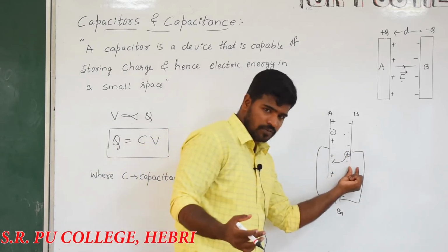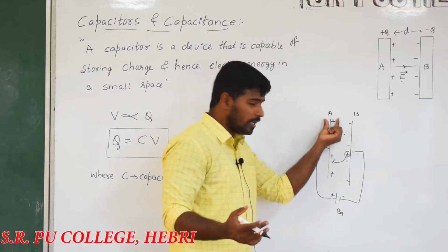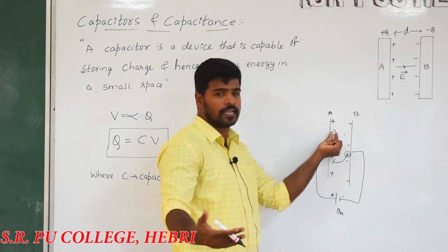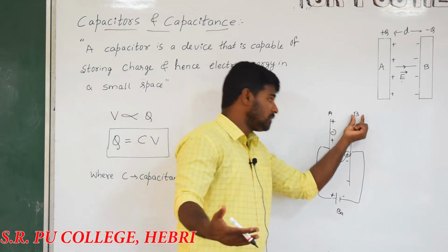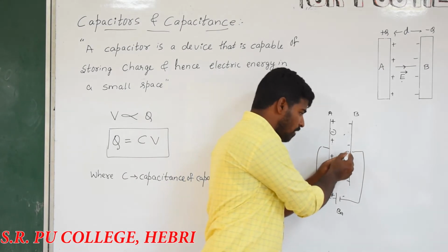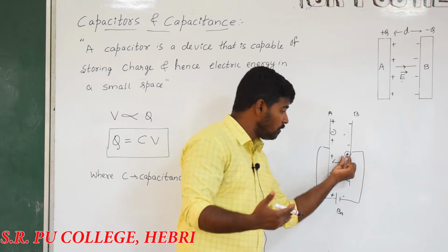During the process of charging, the conductor A is a positively charged conductor, but there is a presence of minority charge carriers which are negative. As well as the conductor B, which is having the negative charge carriers, there is a presence of minority charge carriers which will be positive. Now that positive charge will be removed.